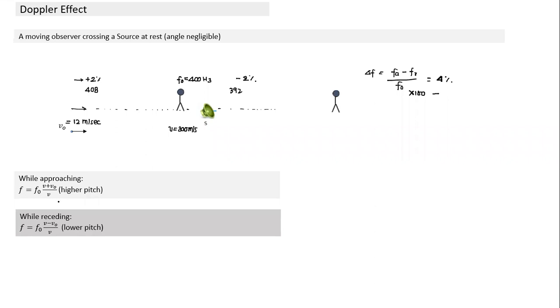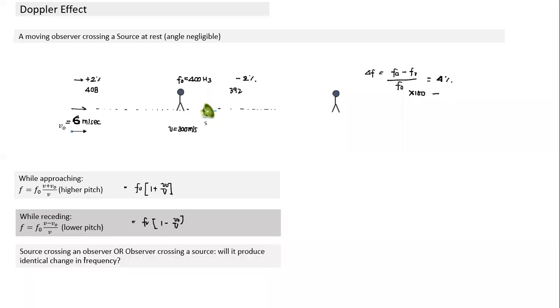Why is this so? Because we can easily understand this part. The expression is equal to F naught times 1 plus V naught by V, and here it will be equal to F naught times 1 minus V naught by V. So whatever increase is happening, the same decrease is happening. If the total change is 4%, it is 2% here and 2% here. The increase in frequency is 2% because the speed of observer is 2% of the speed of sound. So it has to be not 12, it has to be 2% of 300, which is 6 meter per second. Shreya, is this understood now? Yes, sir. Okay, so this we can use.